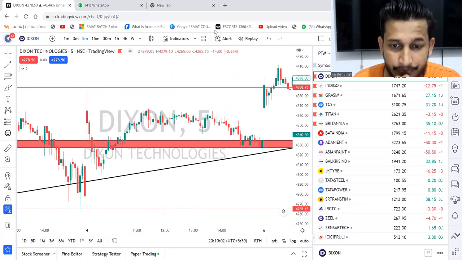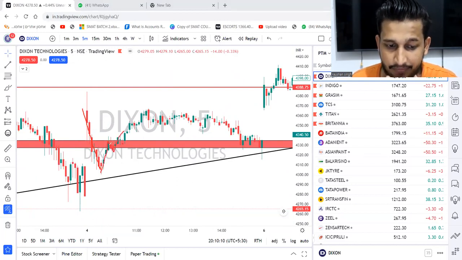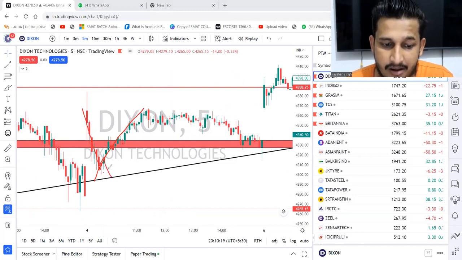I hope you are able to grasp this point. The market broke this level. I told you if it is going down, we can go for sells. If after going upside it comes down, then we can go for the sell side. What happened after here? The market straight away went up. So it became a fake out for us.